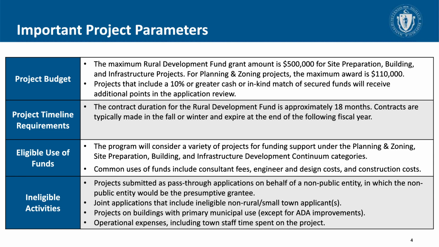The contract duration for Rural Development Fund projects is approximately 18 months, with contracts typically being made in the fall or winter and expiring at the end of the following fiscal year.